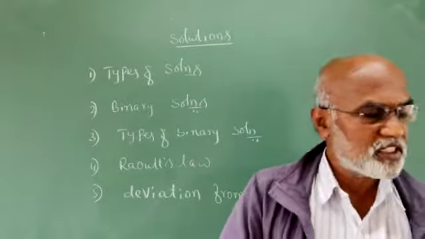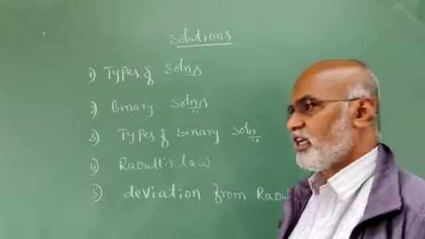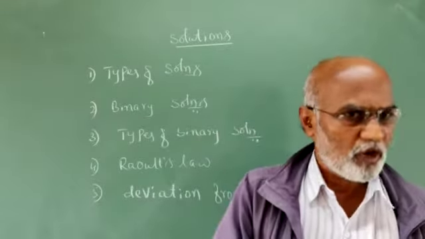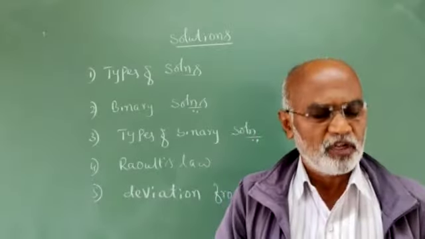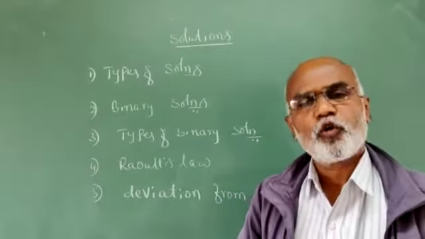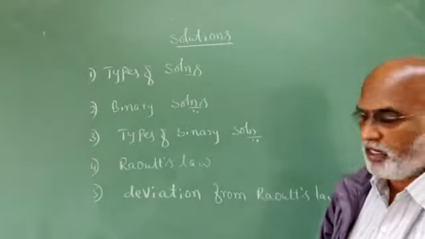The one which contains three components is known as a ternary solution, and the one with four components is known as a quaternary solution. According to our syllabus, we discuss only binary solutions, which consist of only two components.